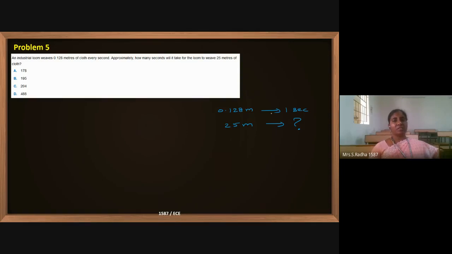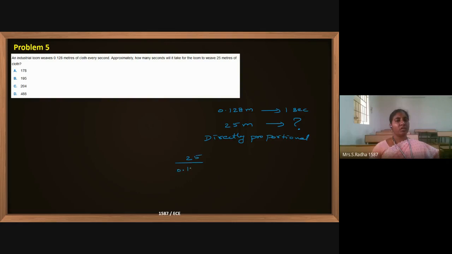0.128 means very, very small. 25 meters means at least I can stitch a shirt, I think for a child. Okay, 25 meters. So now the length is increasing, time also will increase. This is directly proportional. Length is increasing, time also increases, directly proportional. Directly proportional means how to calculate the question mark value.